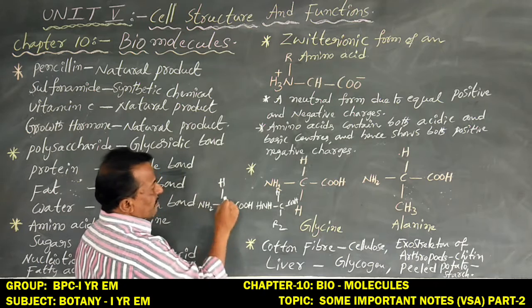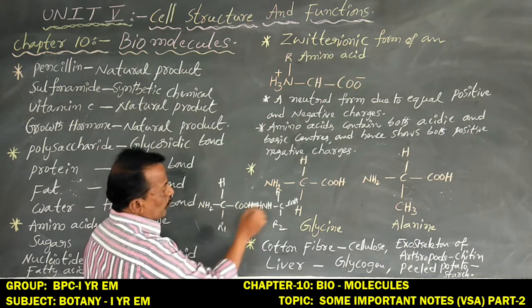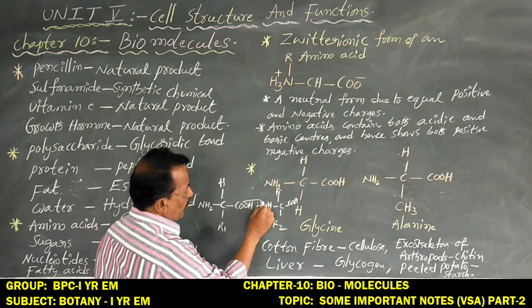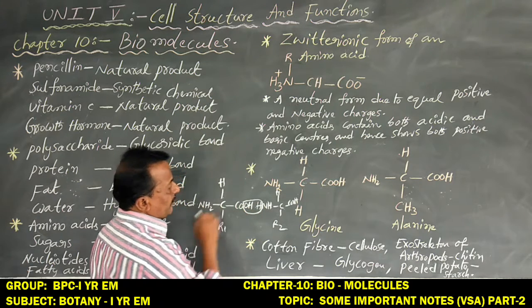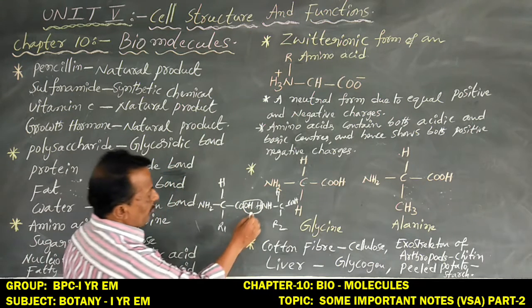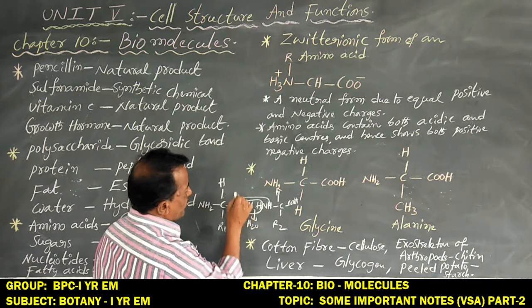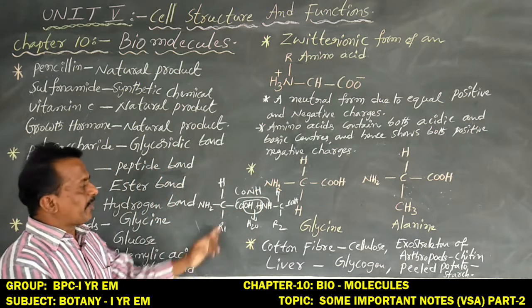The carboxyl group of one amino acid, COOH, and the amino group of the other, NH2, give OH and H, which make one water molecule, and the peptide bond, CONH. So this is a peptide bond.